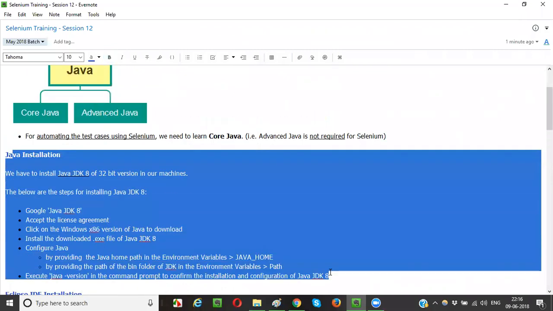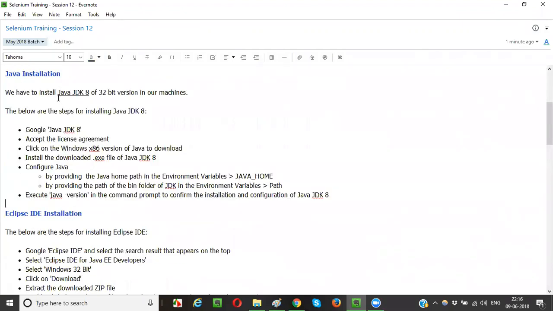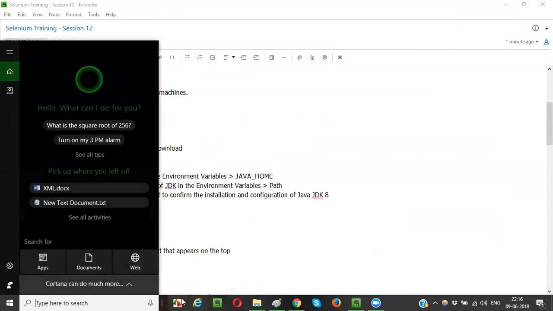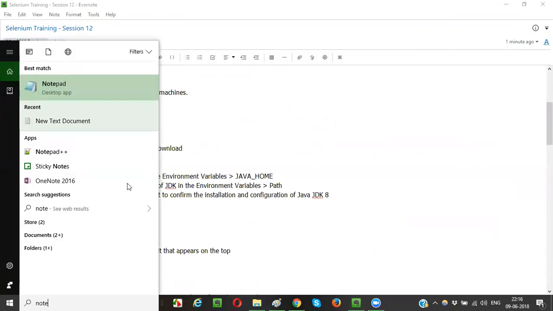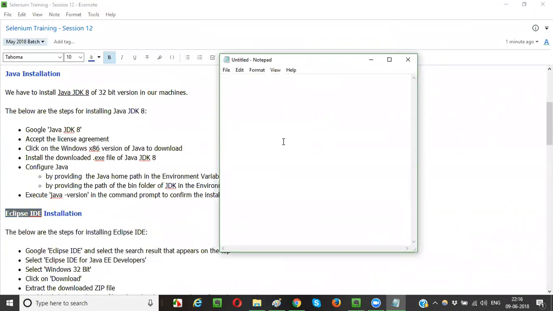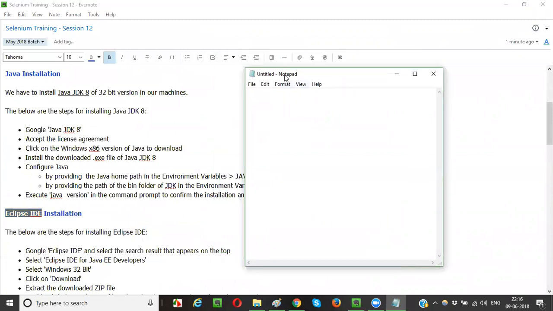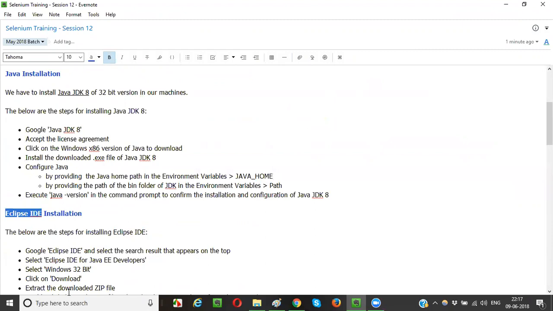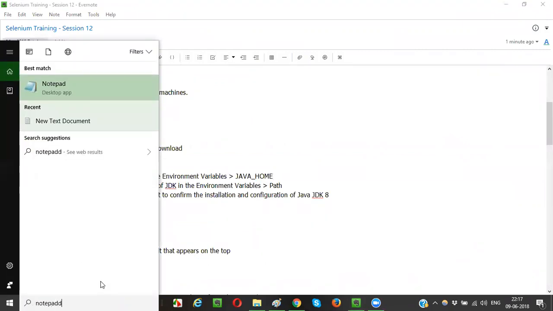Java is required for writing Java code, but where you will write it, you need an editor, right? You need an editor for writing the code. That is nothing but Eclipse IDE, guys. Eclipse IDE is an editor. You can even write Java code in Notepad also, not an issue. Notepad is an editor. If you want a better editor, you can go for Notepad++.